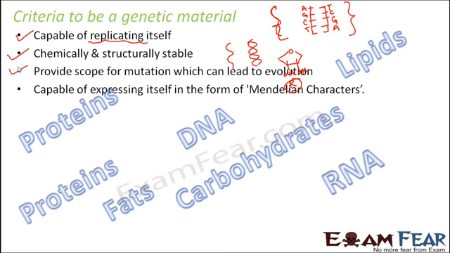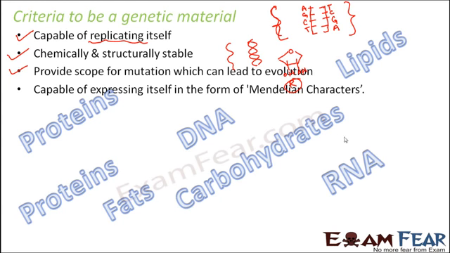Capable of expressing itself in the form of Mendelian characters. You remember the Mendelian rules of inheritance which we discussed. There we saw how the traits get inherited from one generation to another. This genetic material should also be able to express itself in the same form, the way the Mendelian factors were expressing themselves generation after generation.